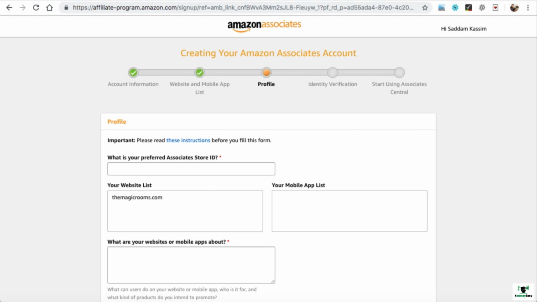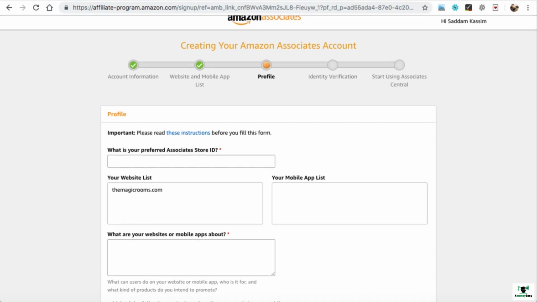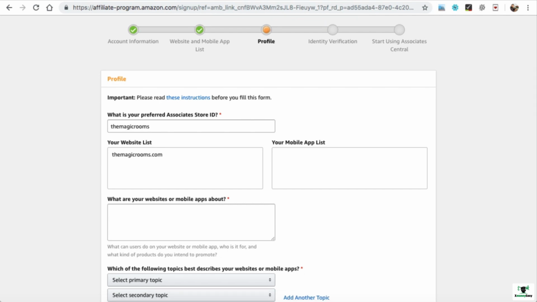Now in this profile section we need to create our associates store ID. This will be basically a unique ID just for your reference, as well as Amazon will track your sales via this store ID. So here you can create any store ID. So better would be just enter your domain name like The Magic Room. Don't include extension like .in or .com. Just put your main domain name, The Magic Rooms, and that's all. Here the website list is already there.